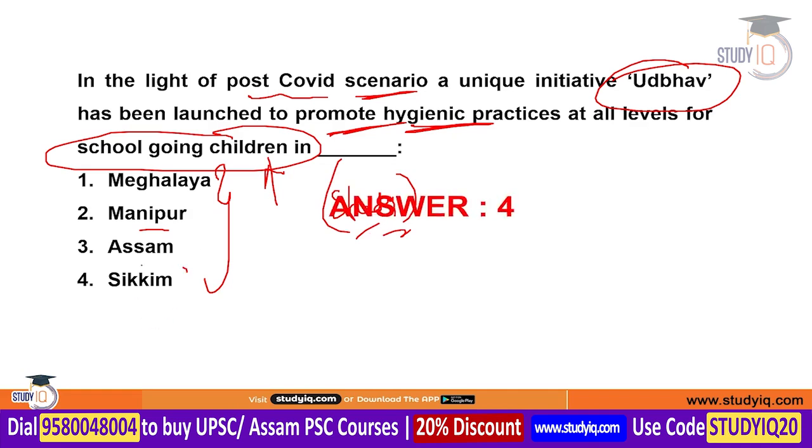The correct answer is the Sikkim government, which has started this unique initiative named Udbhav. Every child-friendly school requires appropriate WASH initiatives under this Udbhav measure so that harmful bacteria, viruses and parasites can be prevented and cannot be transmitted to the children. It will also promote a healthy environment and hygienic practices among the students.